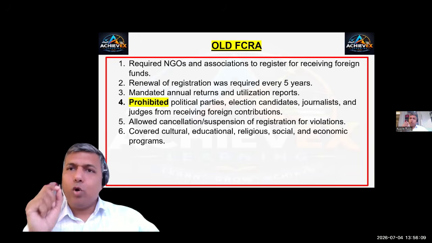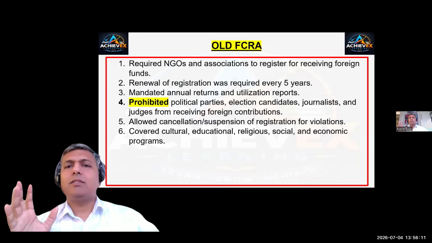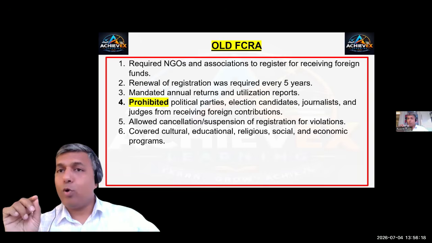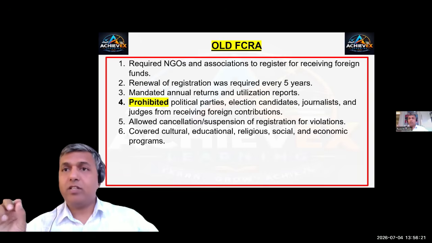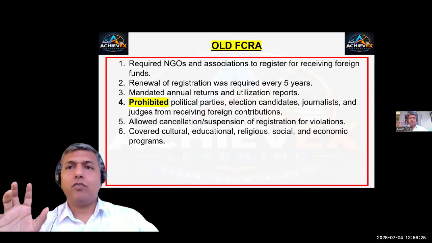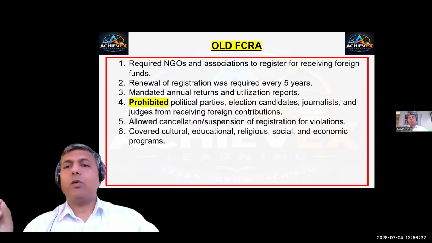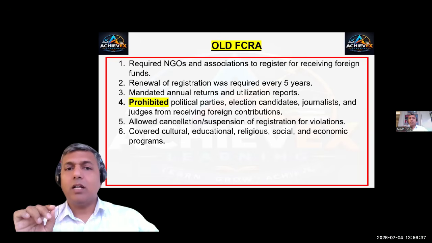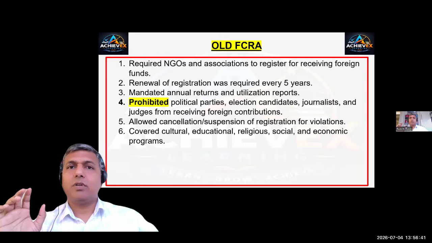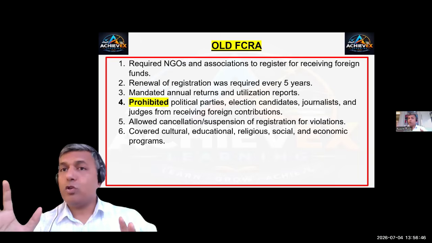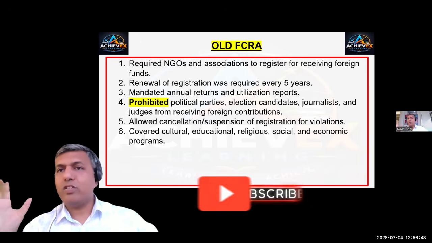The old FCRA prohibited political parties, election candidates, journalists, and judges from receiving any foreign contributions. The word prohibited is important. It allowed cancellation or suspension of registration for violations, and covered cultural, educational, religious, and socio-economic programs. So these were the mandates of FCRA 2010. When I refer to the old FCRA, it is the 2010 FCRA.